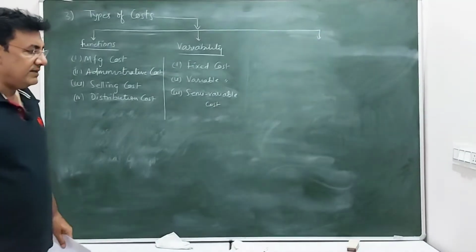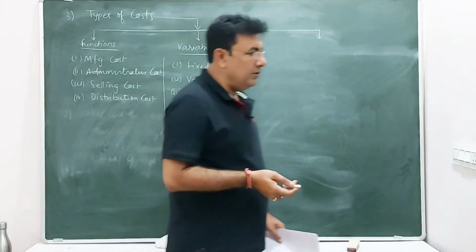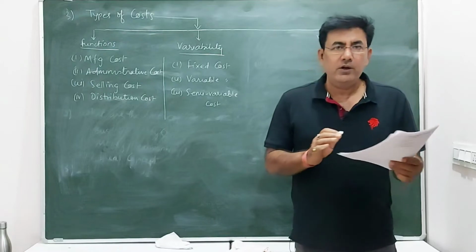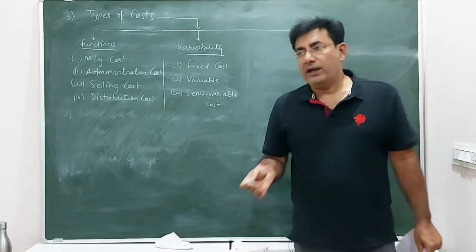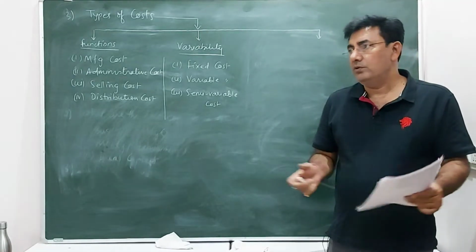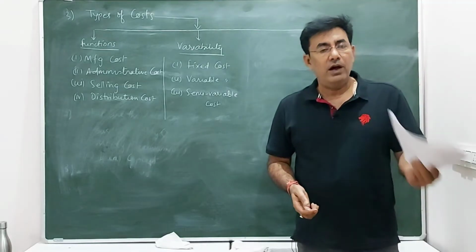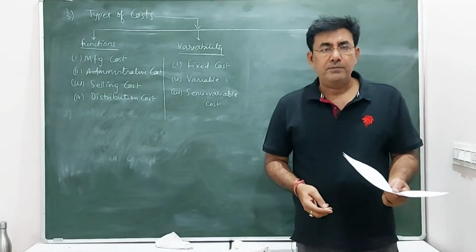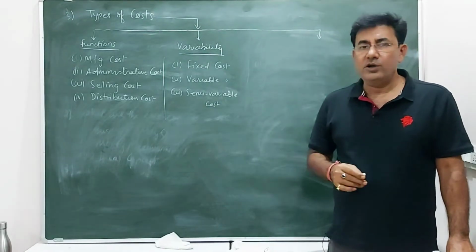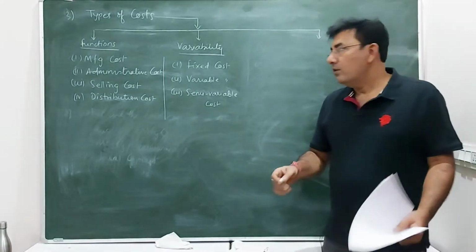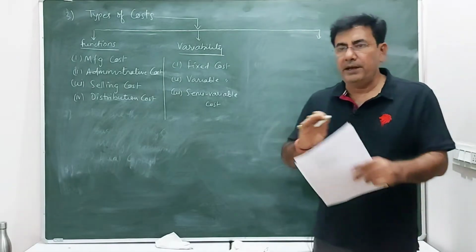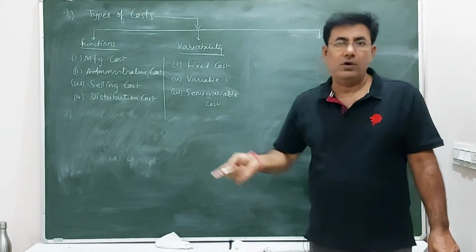Fixed cost, as the name implies, they remain fixed whether you produce or not. They remain constant. Like rent of the factory building. In a factory, it doesn't matter whether you produce goods there or you close down the production, you still have to pay the rent of the factory building. If there is a gatekeeper in the factory, whether the factory is running or not, you have to pay the salary to that person. So that is fixed cost, that remains as it is whether you produce or not.